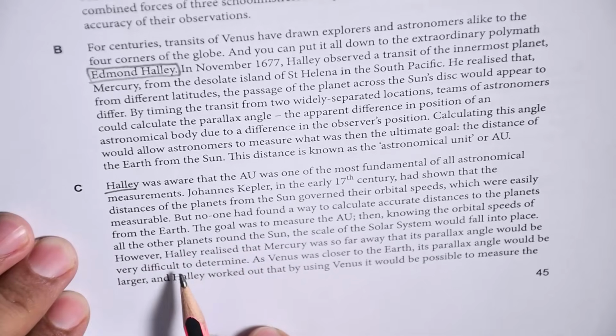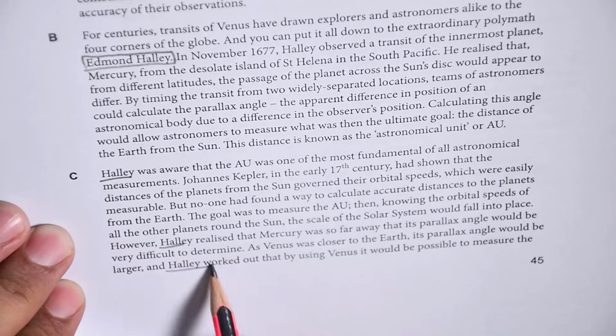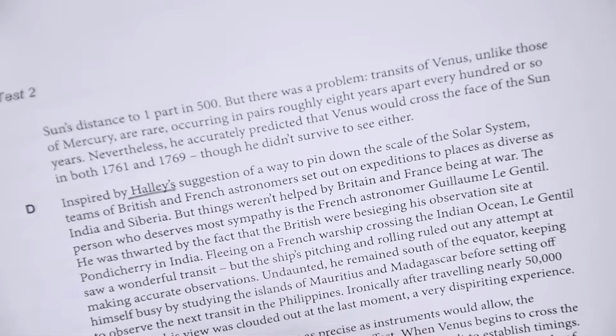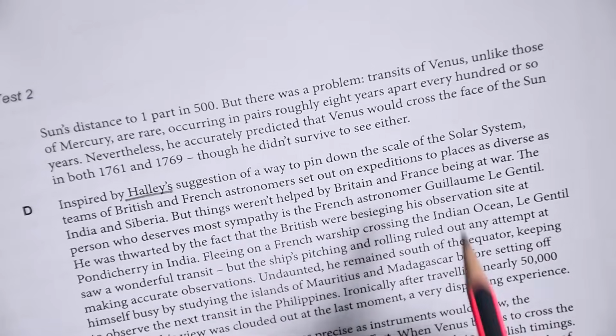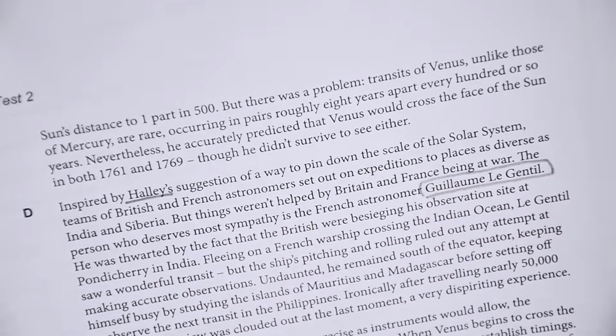I just need to see the name, Halley. Okay, Halley here. Right, let's go on and we see if there is any other name here. Yes, you can see how Halley is the most popular one. Here we've got this Guillaume Le Gentil.